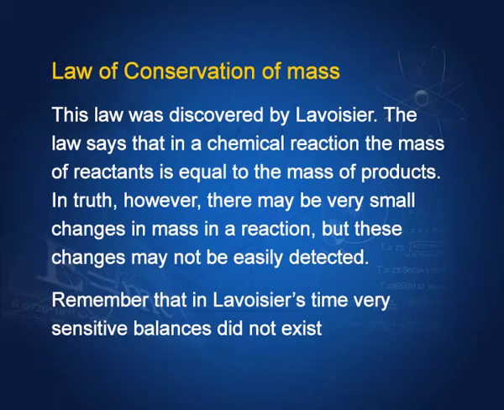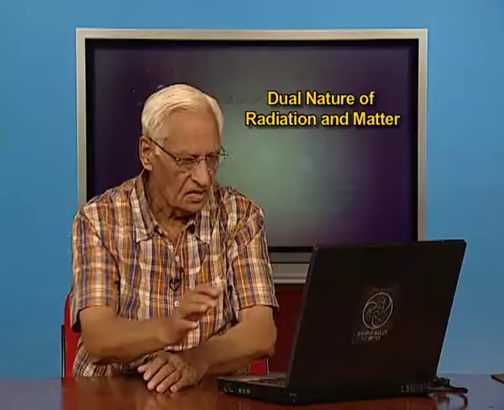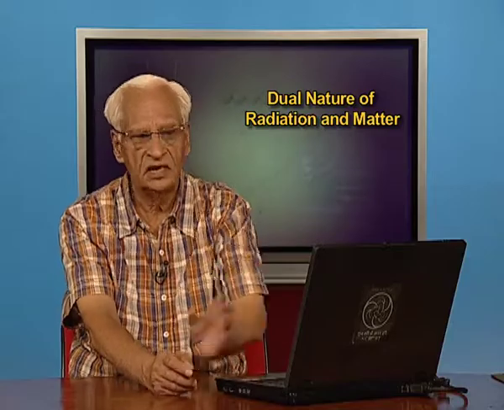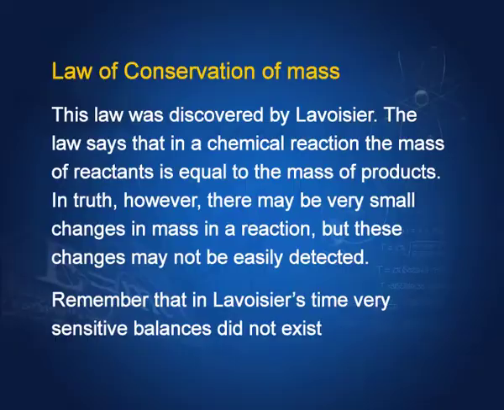The law of conservation of mass was discovered by Lavoisier. If you remember, I think he was also the person who discovered oxygen. The law says that in a chemical reaction, the mass of reactants is equal to the mass of the products. Let us take this reaction. What he said was that the mass on this side of the reaction equation is the same as the mass on the other side of the reaction equation.